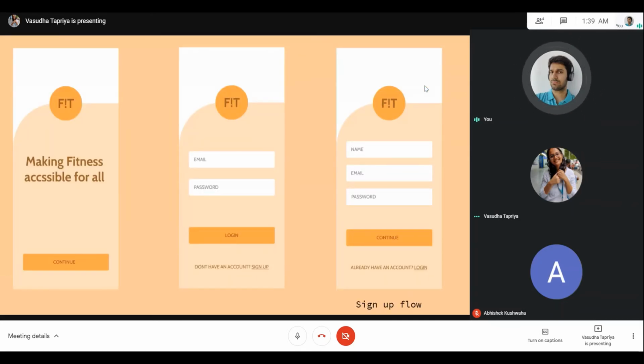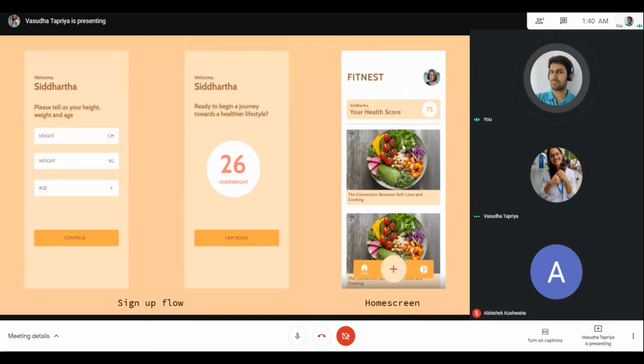We chose this peachish color scheme because it symbolizes caring, friendship and trustworthiness. That was the main motive behind the app, and because we care for people's health, we chose this color scheme. What you can see here is the basic login flow, and then the next one is the sign up flow. Once the user signs up on our application, we get some new details from the user. If you could go to the next screen, Vasudha.